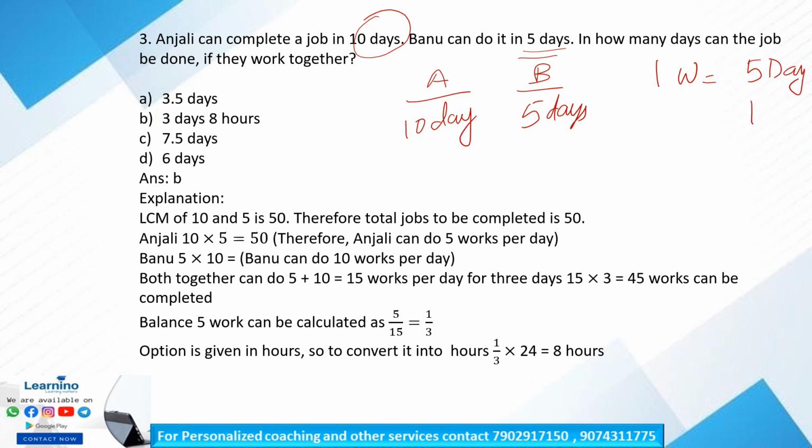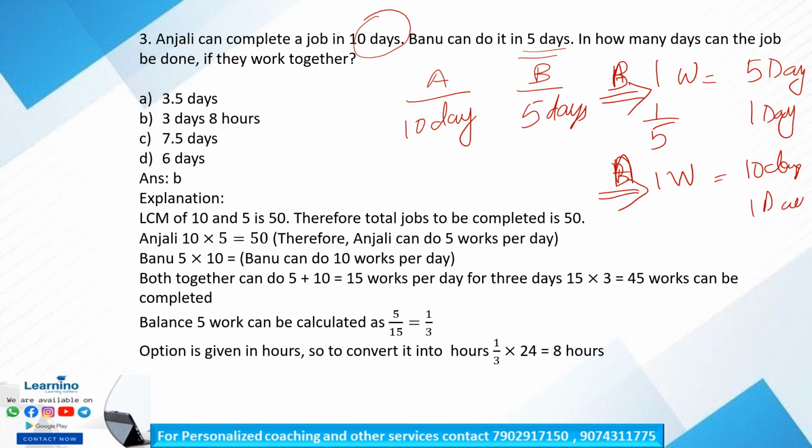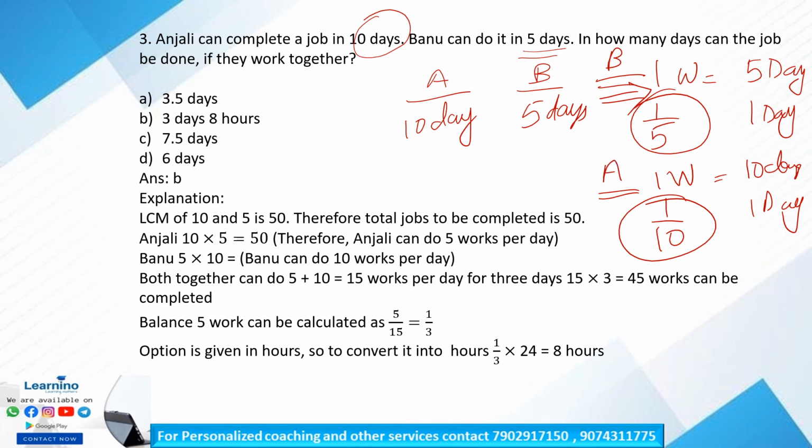Okay, so one work Banu can do in 5 days, so her 1 day work is 1 by 5. This is the case of Banu. Whereas for Anjali, one work she can complete in 10 days, so her 1 day work is 1 by 10. This is Banu's 1 day work and this is Anjali's 1 day work. Clear? So the question is, in how many days can the job be done if they work together?